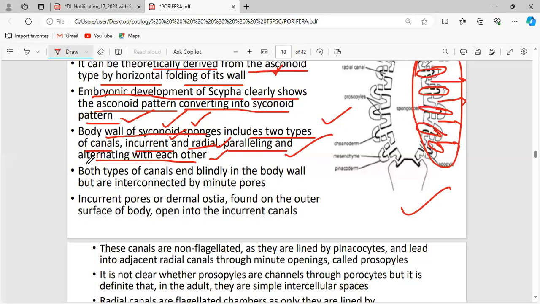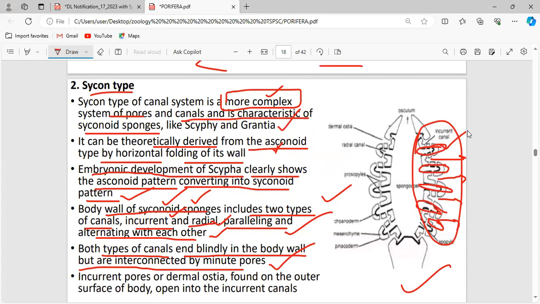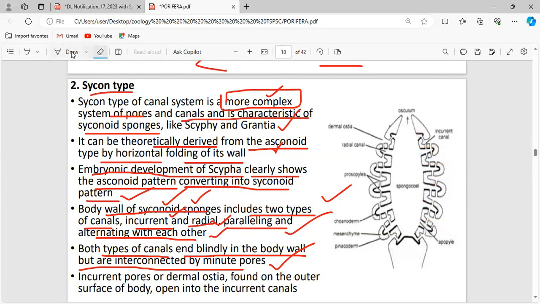Both types of canals end blindly in the body wall but are interconnected with minute pores. See, the incurrent canal and the radial canal are connected with pores. And what is the name of the pores? Lalita, Anjaneyulu, answer.